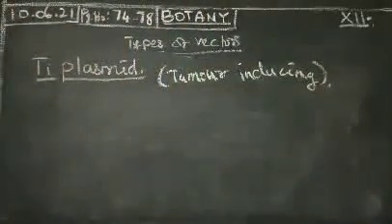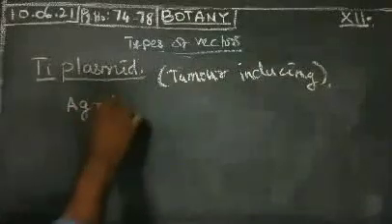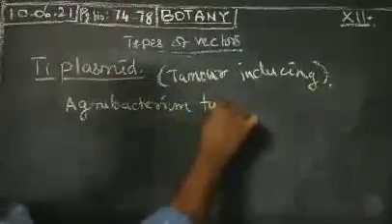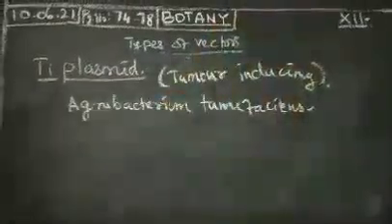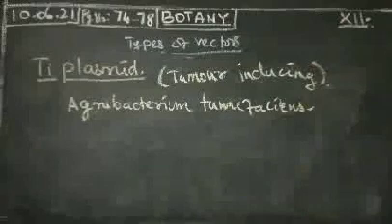It is mostly found in Agrobacterium tumefaciens, a bacterium that carries this type of plasmid.